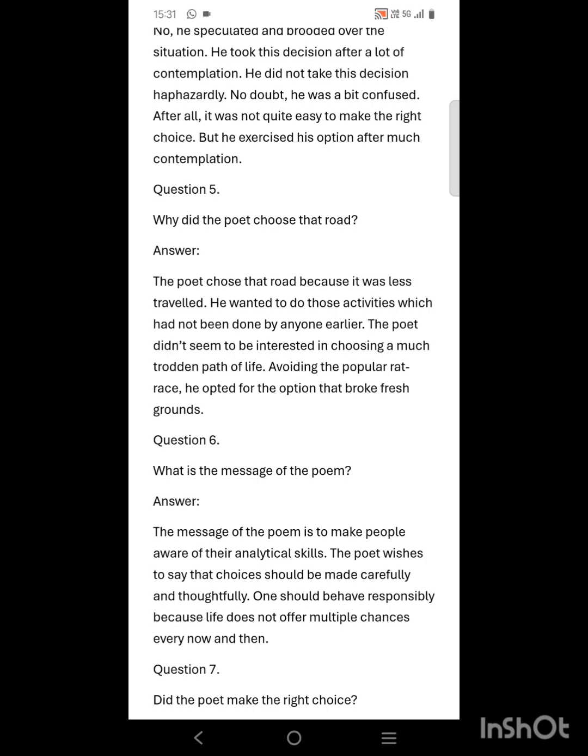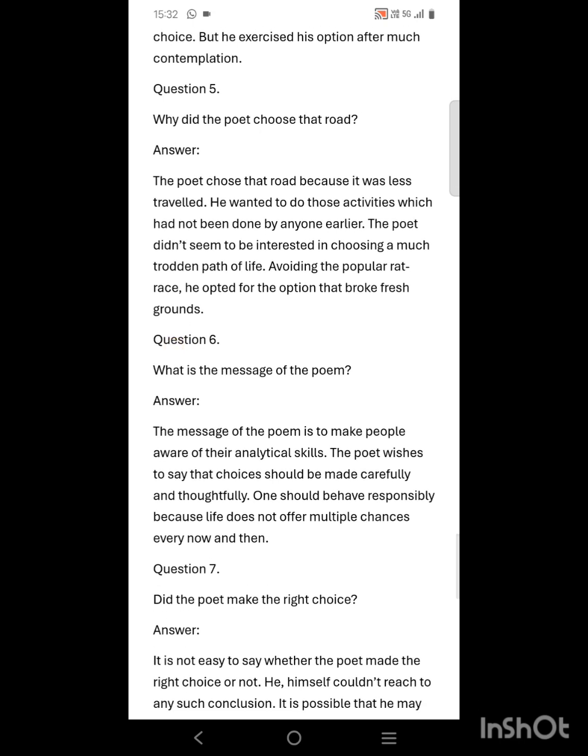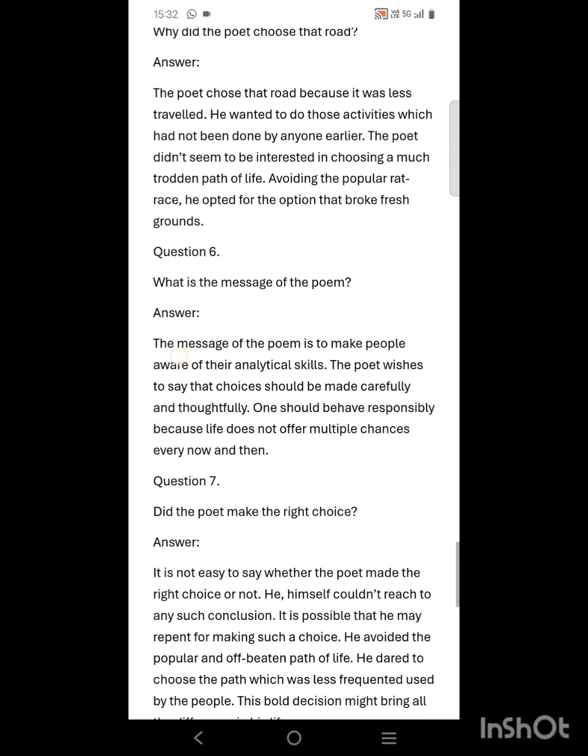He opted for the option that broke fresh grounds. So, the poet chose the road because it was less traveled. He was actually interested in doing things which no one had done earlier. It seems that he had chosen the path less traveled by to experience new perspectives of life. And avoiding the rat race, he opted for the option that had quite fresh grounds or basis, according to him.